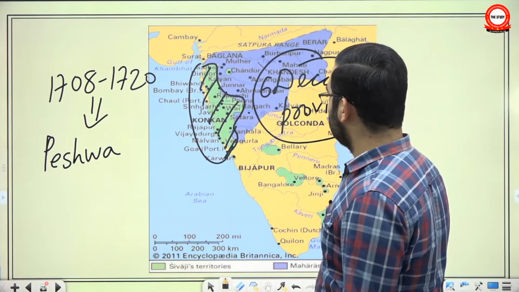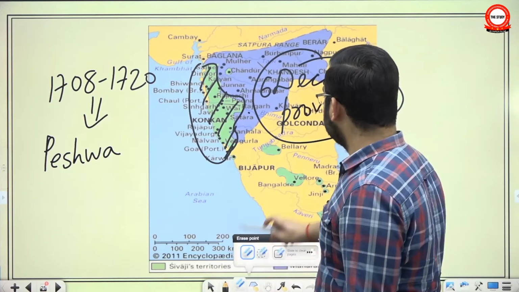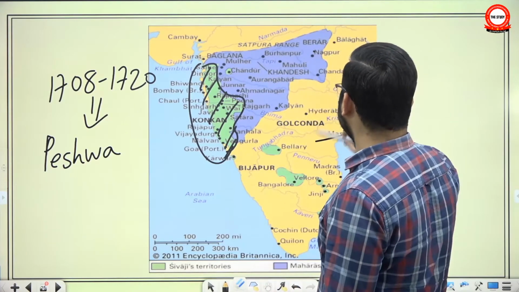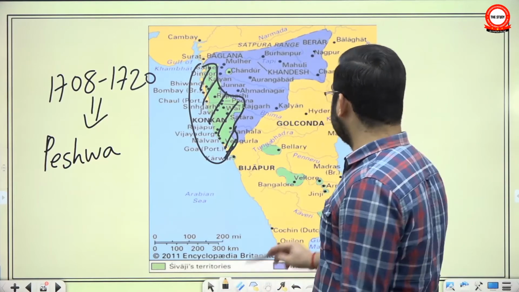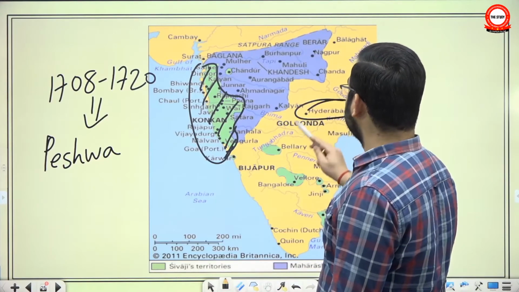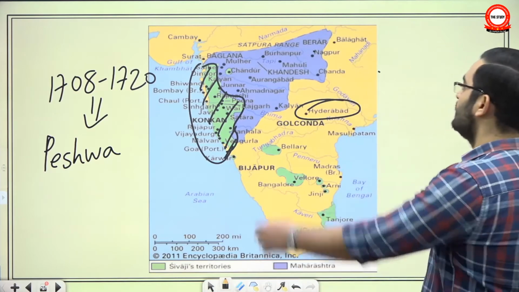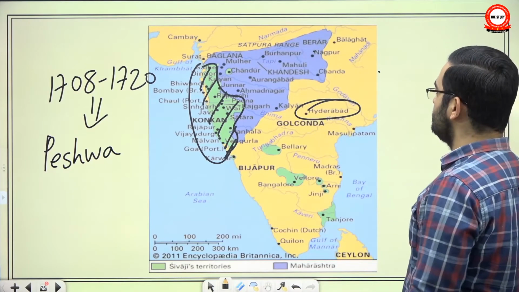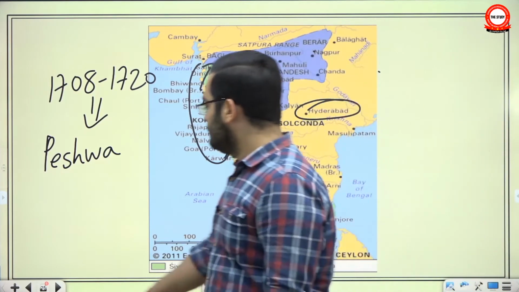We will see what Chauth and Sardesh Mukhi are. And on this issue, they had repeated wars and conflicts with the Nizam of Hyderabad. Because see, he also wanted to control the same area, they also wanted to collect taxes from the same area, so the conflict was inevitable.